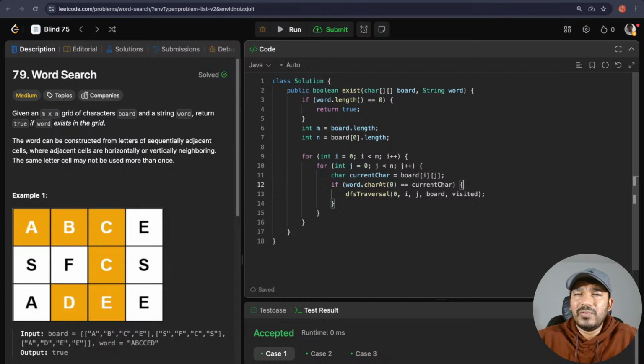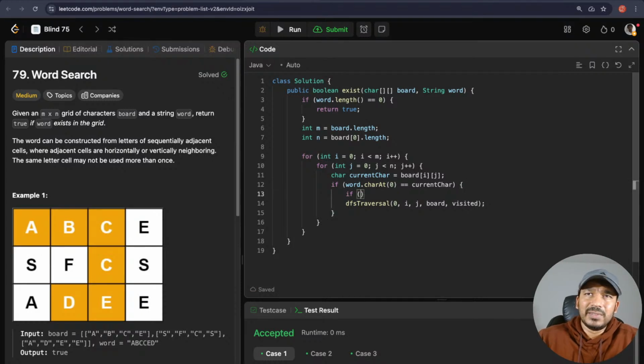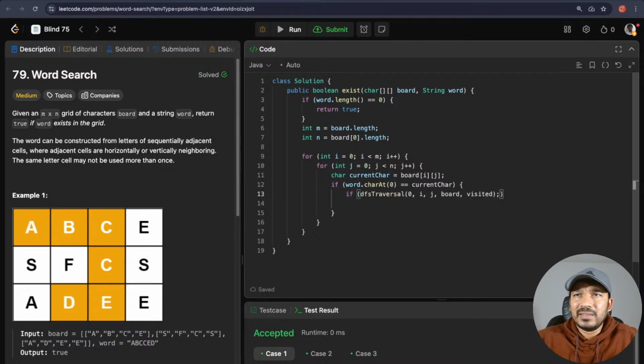And what should we do? If DFS traversal of this one returns true, then we will return true. If that returns false, we won't return false immediately. Like let's say I started from A here, and then I started DFS traversal, and then DFS traversal itself returned true to me. So that's why I'm returning it as true. What if it had returned false?